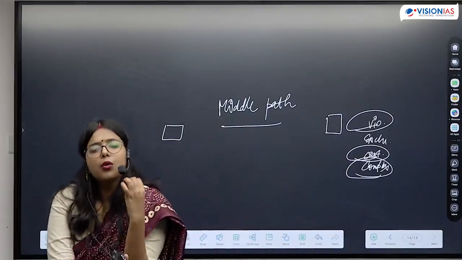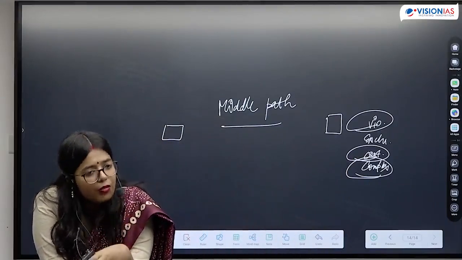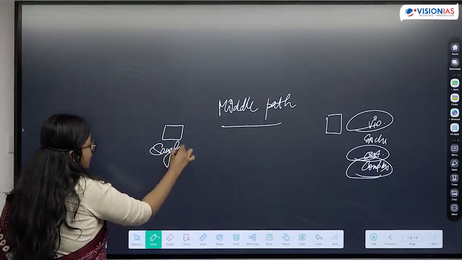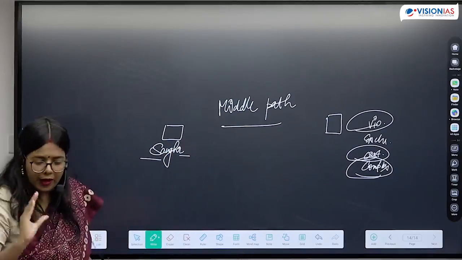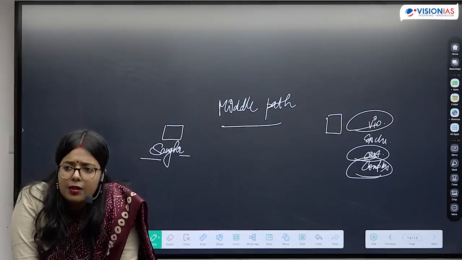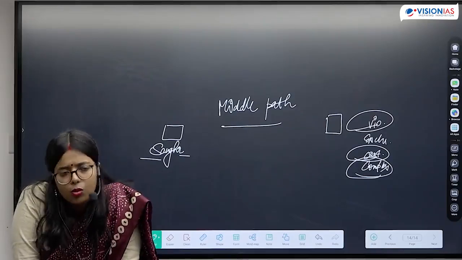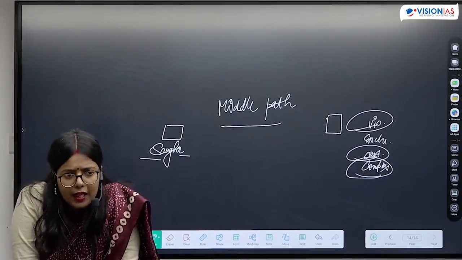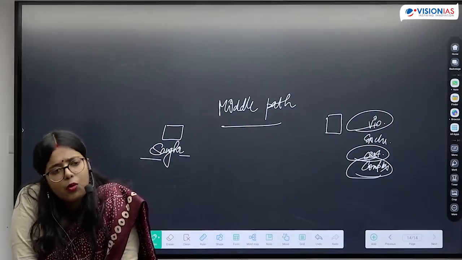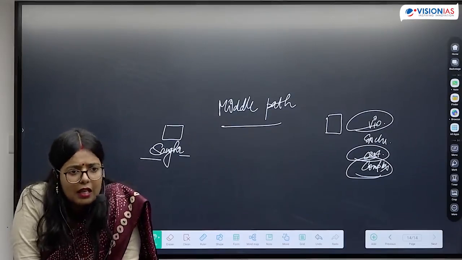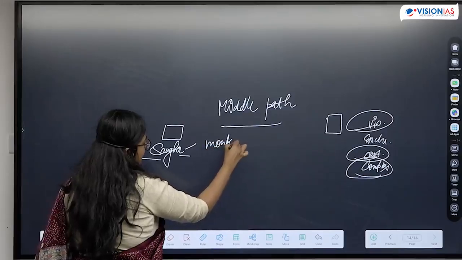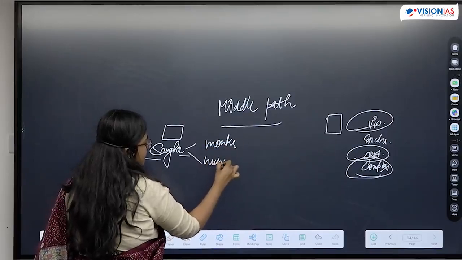When we talk about the idea of inclusivity, here we see the Sangha. Who is allowed entry into the Sangha? Earlier only men were allowed. Later, in the lifetime of Buddha himself, women also wanted to be a part of the Sangha. So the Sangha has monks and nuns.